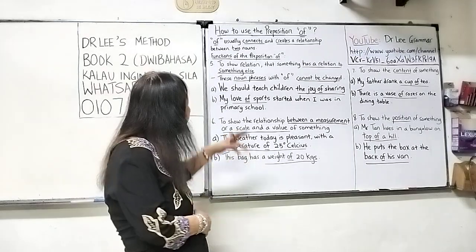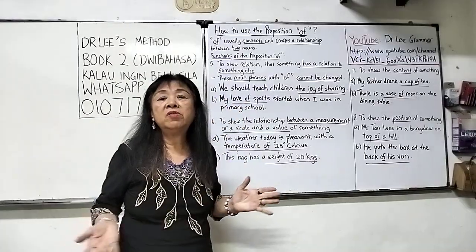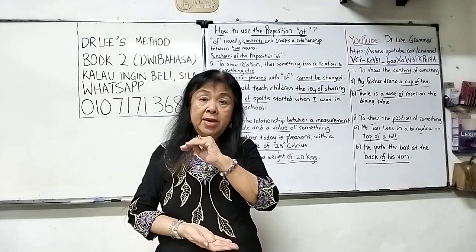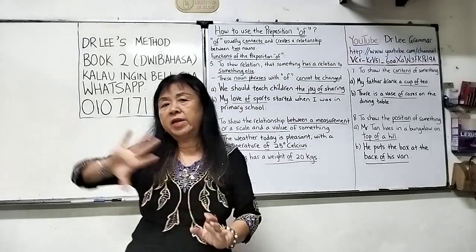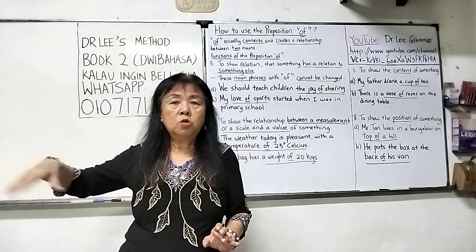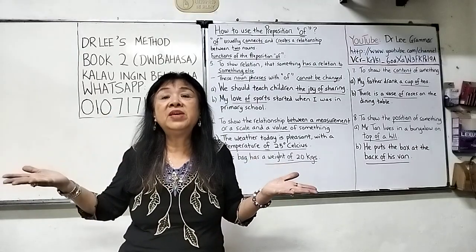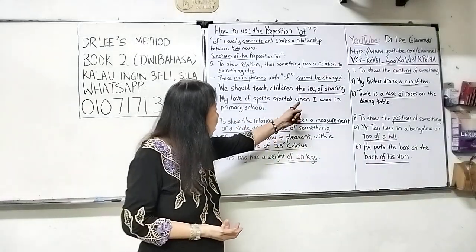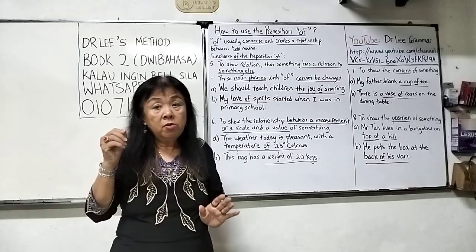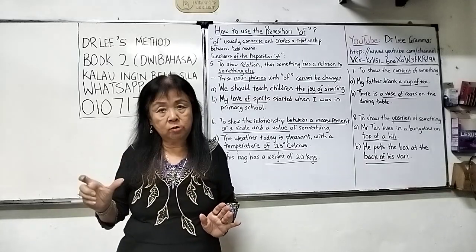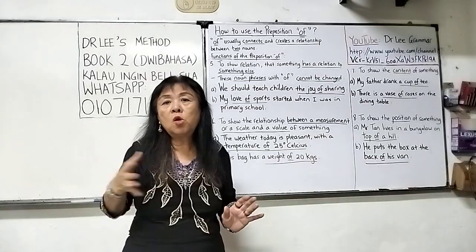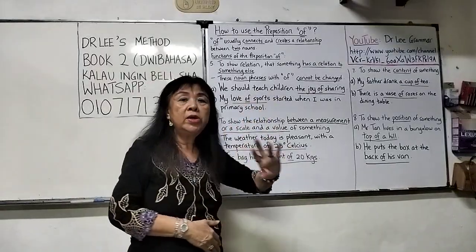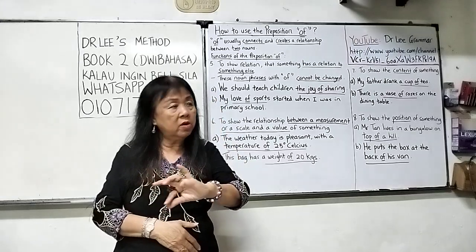You still use of. So we should teach children the joy of sharing. Remember when you use joy, behind joy you use of. And then another noun, it could be the joy of giving. The joy of sharing. So sharing here, I already put a full stop, so I take it as a noun. If I say sharing toys, then it's a verb. But then I use it as a noun. So the joy of. Remember when you use joy, you use of.